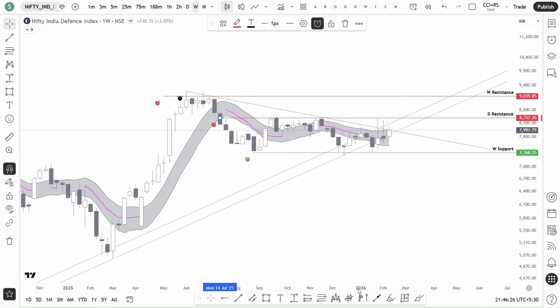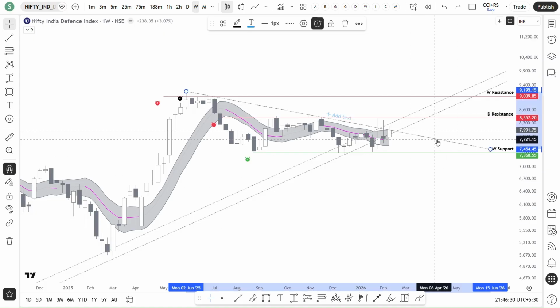We need to observe whether this is going to break this trend line or not. Trend line resistance, which is 2 to 3 times tested. So yeah, that's what from the defense sector. I think BEL is the one stock which is very strong in that whole pack.